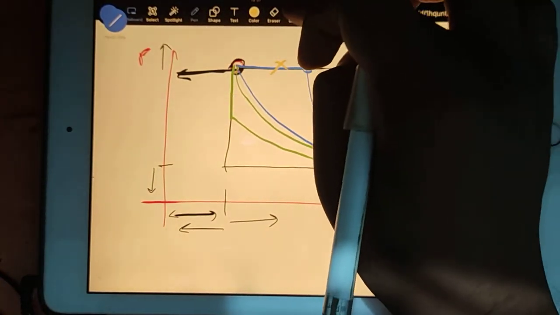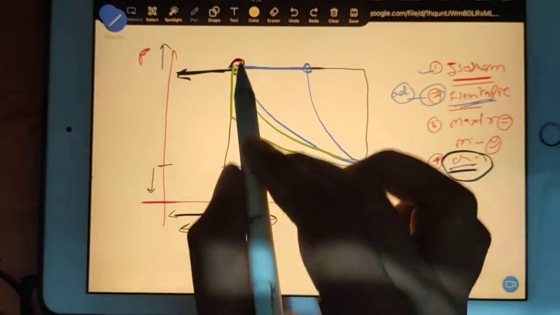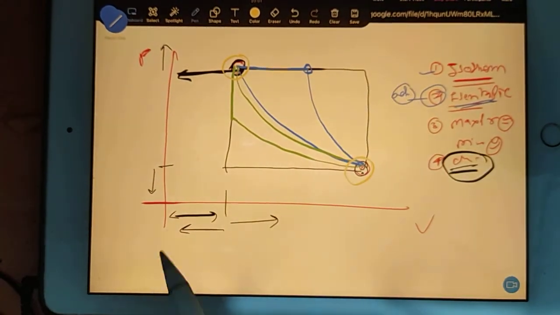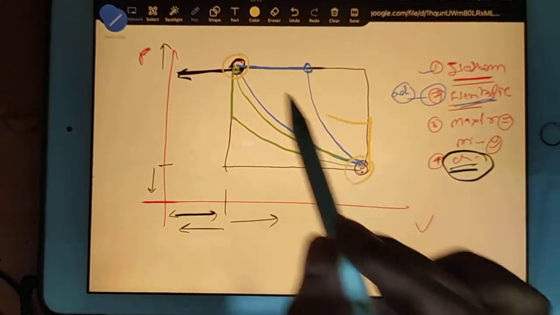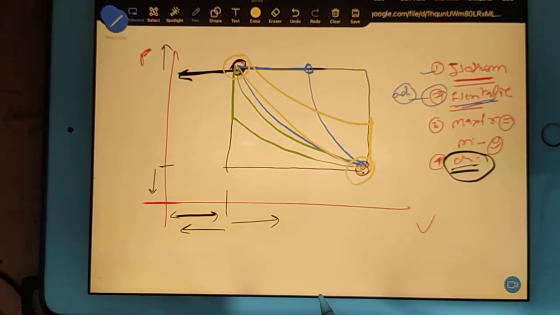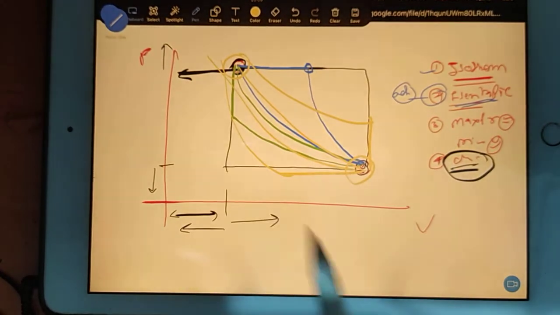The first two graphs I have taken by taking this as my reference point. Now take this point, you go here and connect like this, done. Or you go here, connect like this, done.